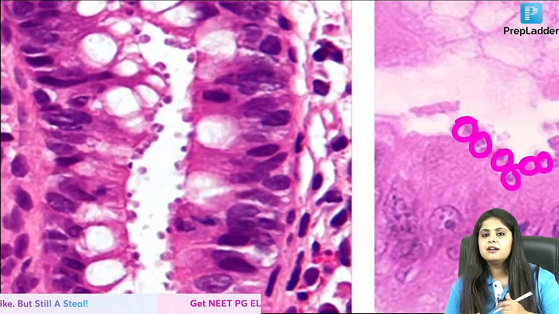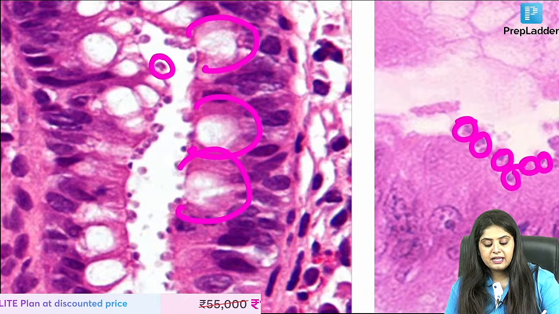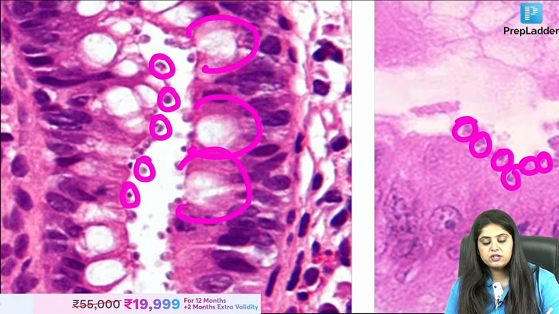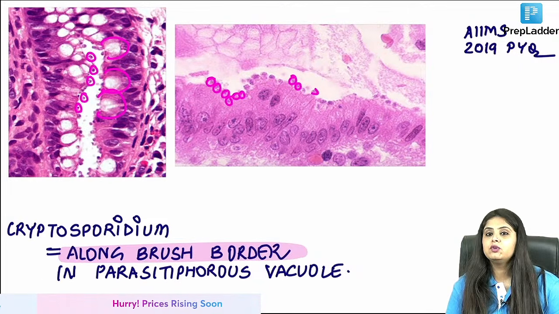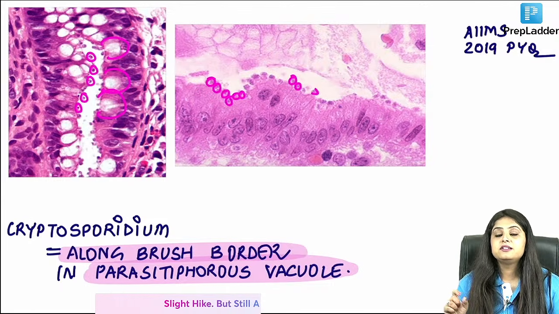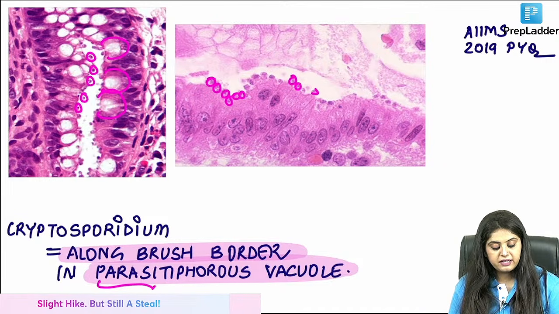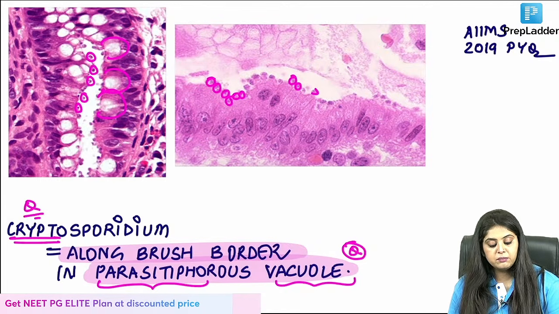If you look over here, which cells are these, guys? These are the goblet cells, and I can see that this is hiding in the brush border. So Cryptosporidium tends to be present along the brush border. The tunnel that it made for hiding, what is the name of that tunnel? Parasitophorous vacuole. So the parasite's vacuole, parasitophorous vacuole. Who is hiding? Cryptosporidium is hiding.